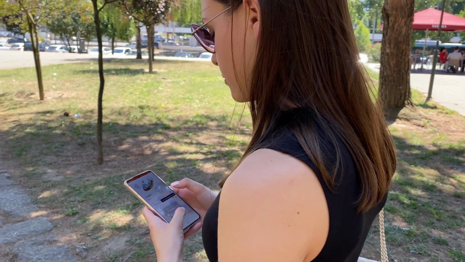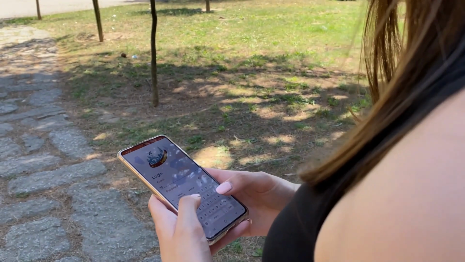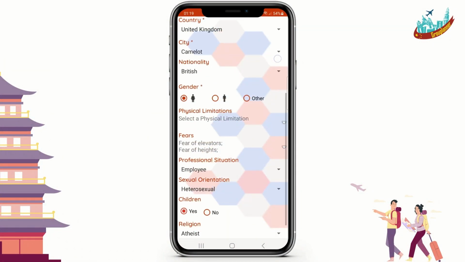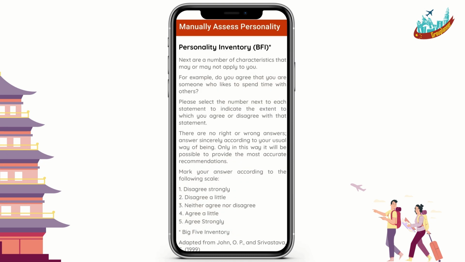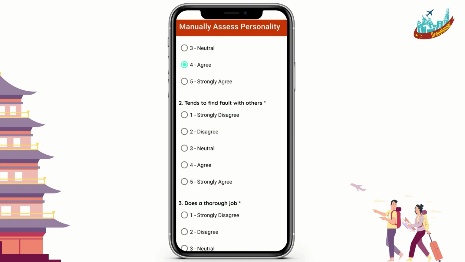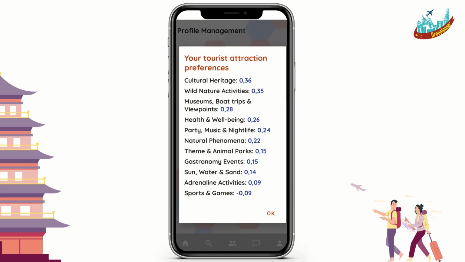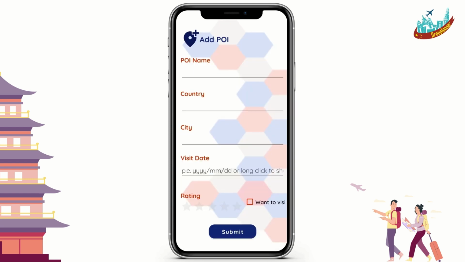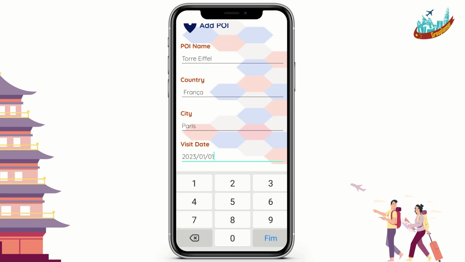When a tourist registers in the application, she needs to fill mandatory information related to her demography, physical limitations, and fears or phobias. To receive automatic recommendations of points of interest, the tourist needs to fill the Big 5 inventory to measure her personality, which is then used by the multi-agent microservice to predict her preference in the proposed 11 categories of tourism. The scores obtained can then be consulted in the user's profile. The application allows to save the visited points of interest, rate them, and define if they are to be revisited.